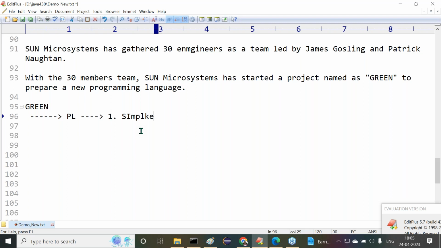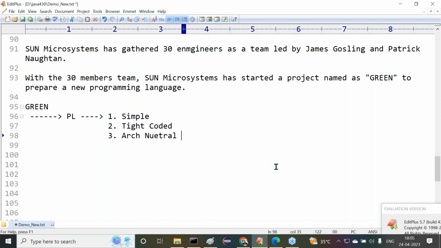First one is a simple programming language. Come on, sir, then what is this first one? A simple programming language. And the second one is a tight coded programming language. Tight coded programming language. And the third one, they want to see an architectural neutral programming language. Architectural neutral programming language. These three features they want to see in their new programming language. Still they did not start to prepare the new programming language. Still they're in the analysis part.